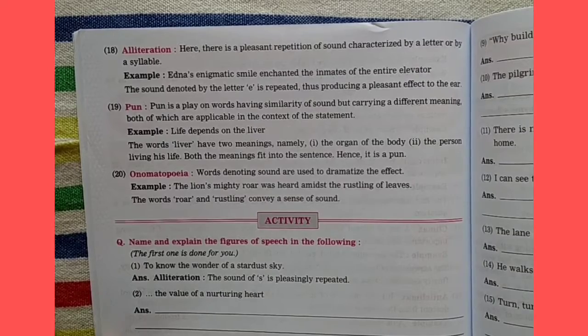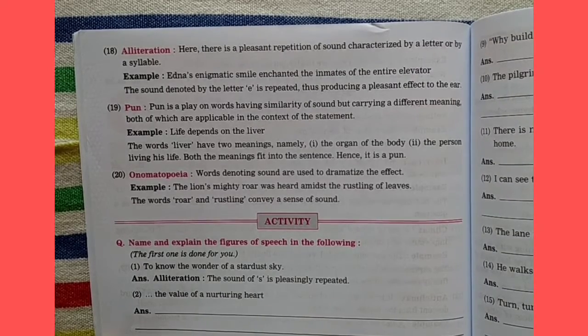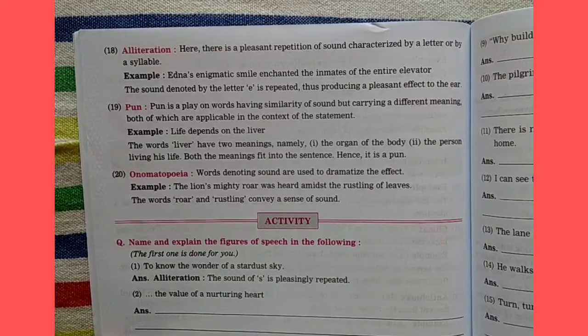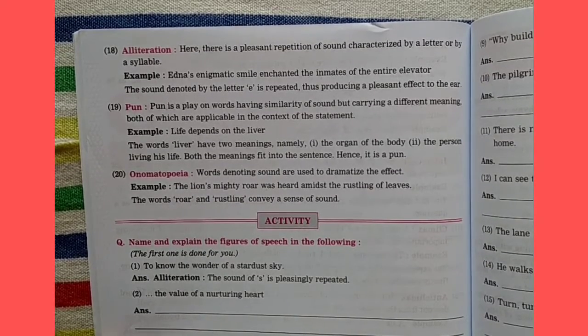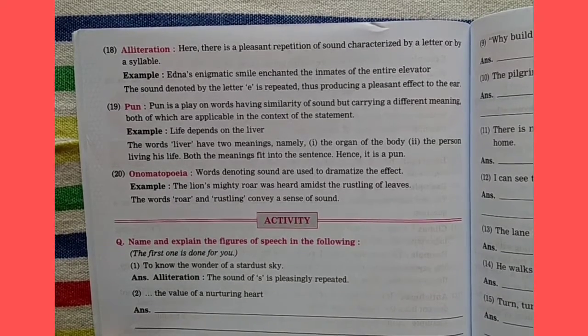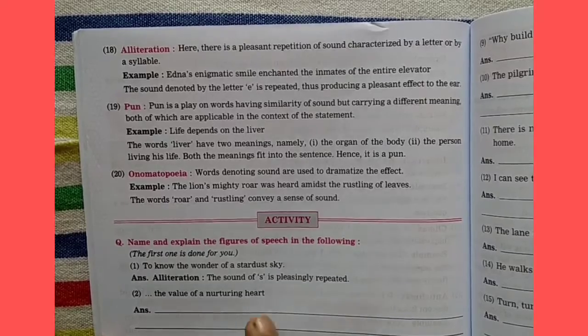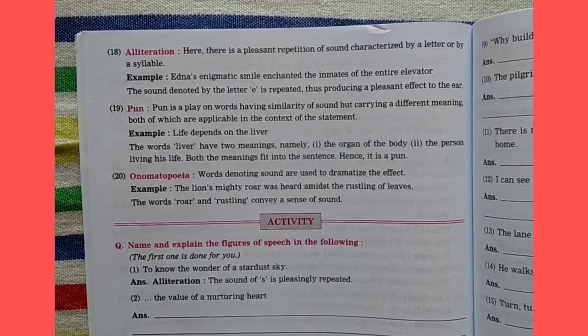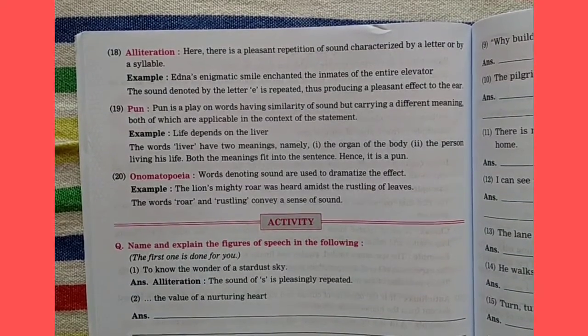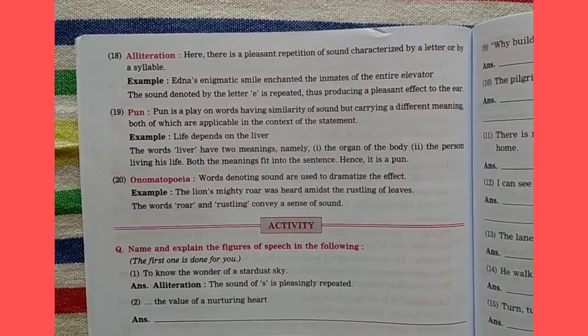The words denoting sound. The lion's mighty roar was heard amidst the rustling of leaves. Now roar is a sound, and rustling means the moving of the leaves when they cross against each other, or when they move about in the wind. That sound is known as the rustling of leaves. So here the words roar and rustling convey a sense of sound. When we hear these words, we find that it is a sound.